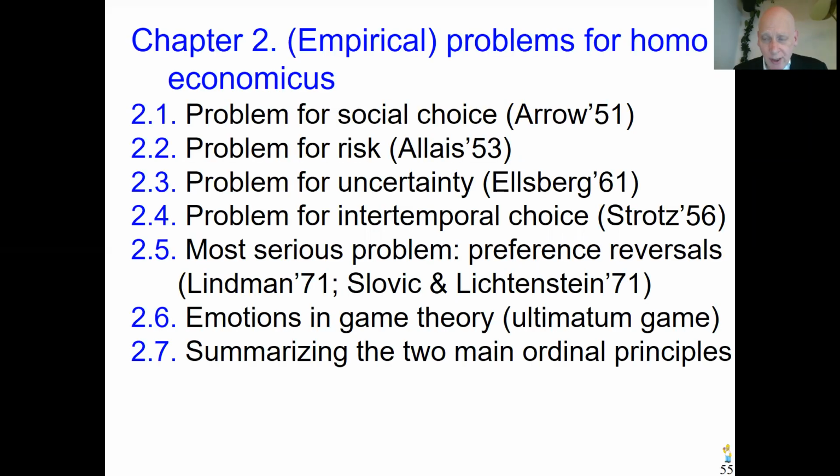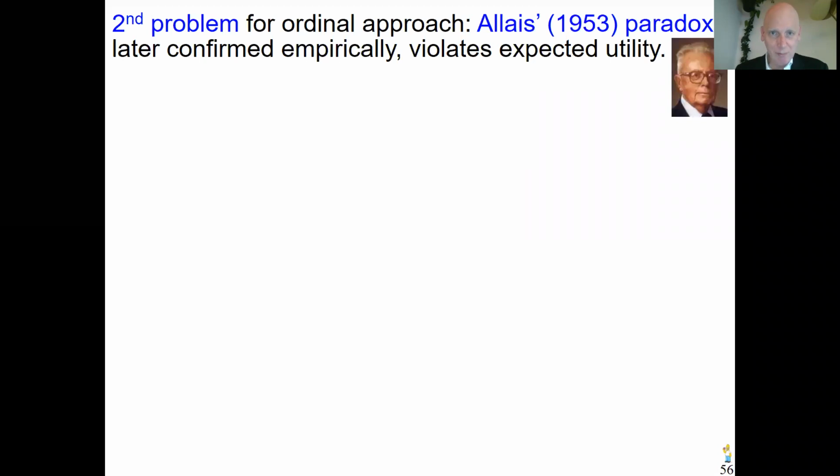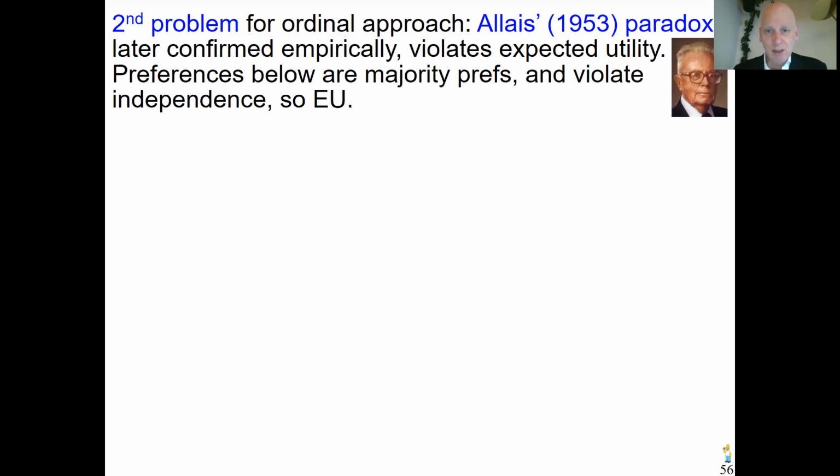Now we go to the second paradox for the ordinal approach, the Allais paradox for decision-making under risk. In many respects, it's the most central paradox in the field. Let's look into it. Allais published it in 1953, and many experiments confirmed what he conjectured and already showed. It's a violation of expected utility. In the examples below, I will always indicate the majority preference and ask what you think about it also. They will violate the independence condition, so expected utility.